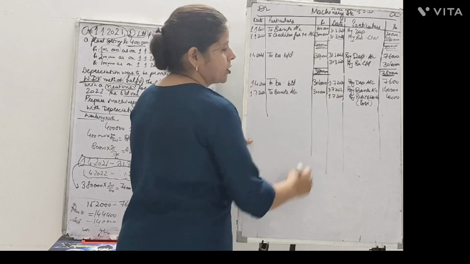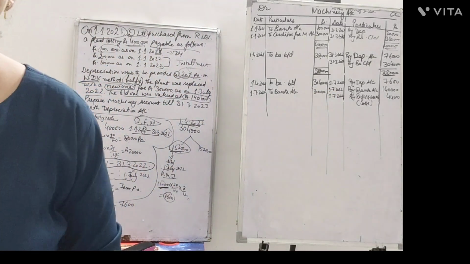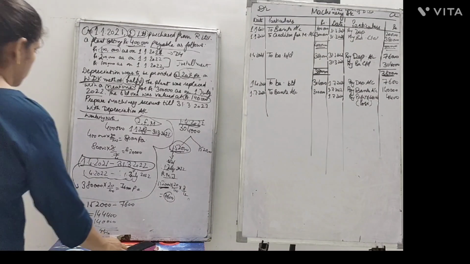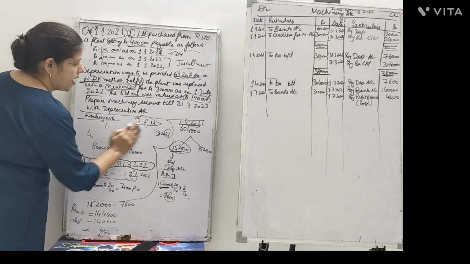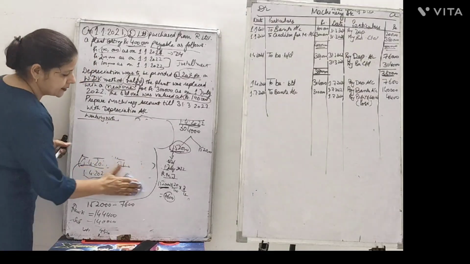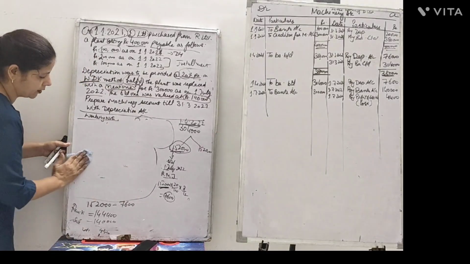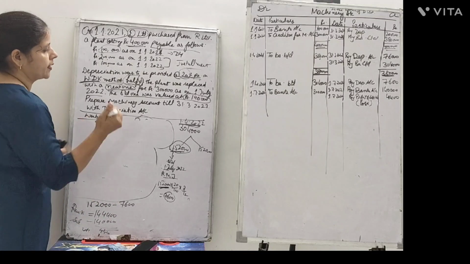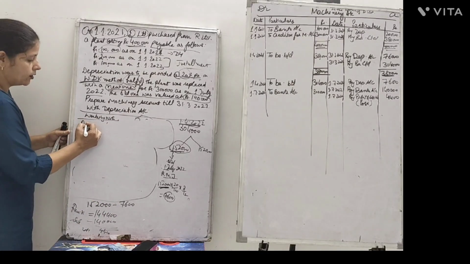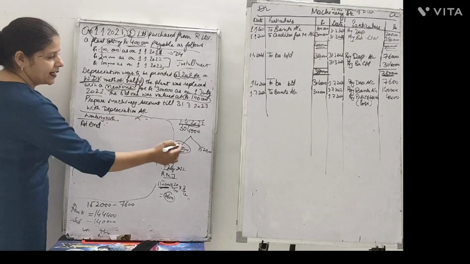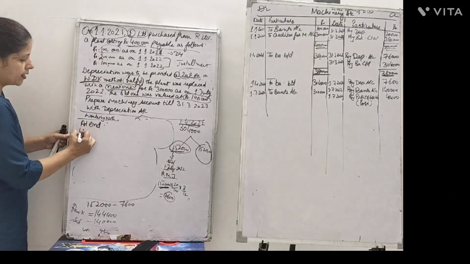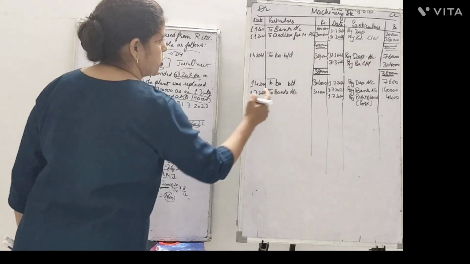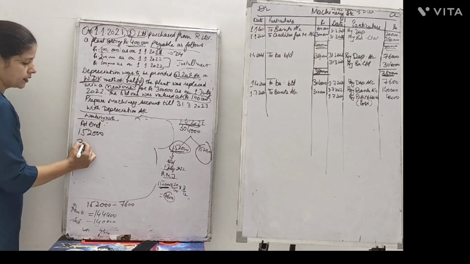Now the depreciation is to be provided on this asset. How is it to be done? Now we are left with two machines, that is half of the first machine and the second one we purchased on the 1st of July. So at the end of the year, the one asset that is left was 1,52,000, the half, and one asset which we purchased for rupees 3 lakh.